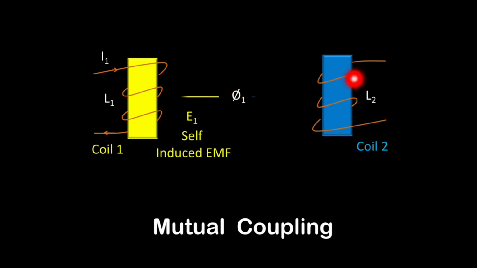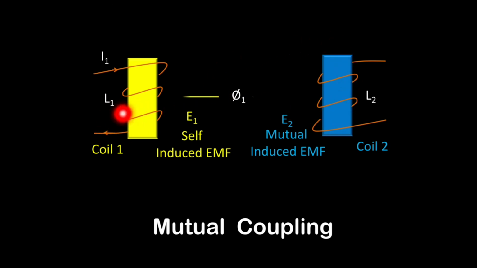Again, this flux is linking with coil number 2, so according to Faraday's law of electromagnetic induction, EMF will be induced in coil 2. Let that induced EMF be E2, and this E2 is called mutually induced EMF. Why is this called mutually induced EMF? Because the induced EMF is because of the flux, and the flux is because of the current which is flowing through some other coil. Now the flux which is produced by coil 1 can link with coil 2.